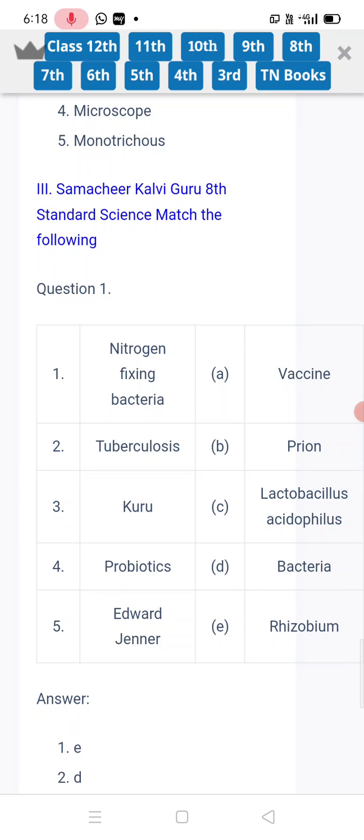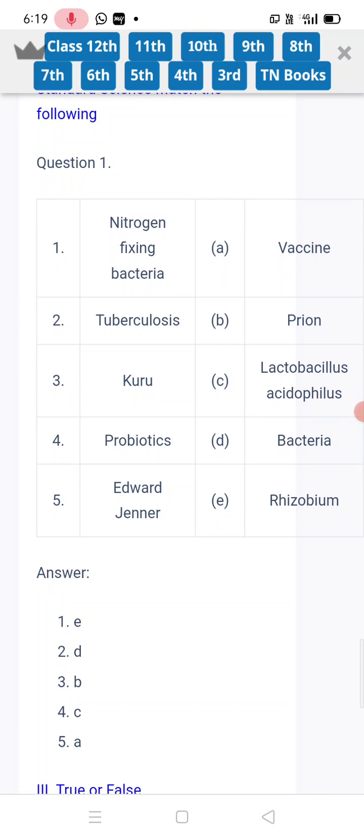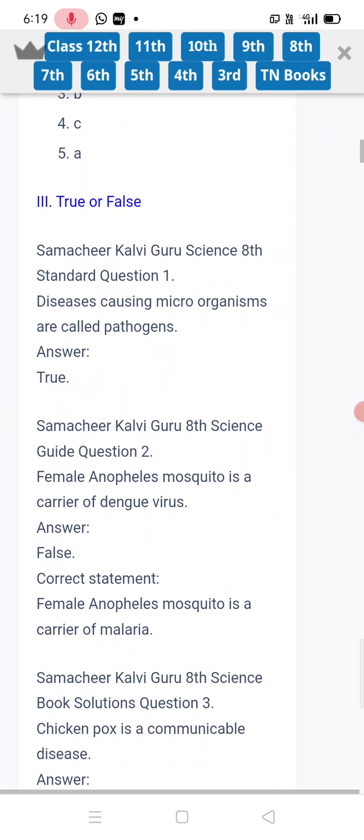Next, nitrogen fixing bacteria, the answer is Rhizobium. Tuberculosis, the answer is bacteria. Next, Kuru, the answer is also prion. Probiotic, the answer is Lactobacillus acidophilus. Fifth one, Edward Jenner, the answer is vaccine.